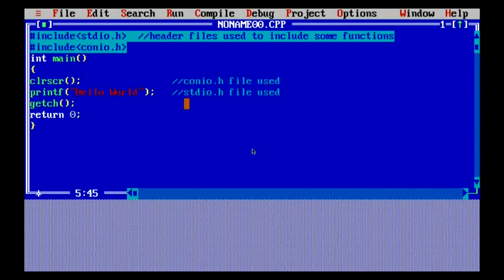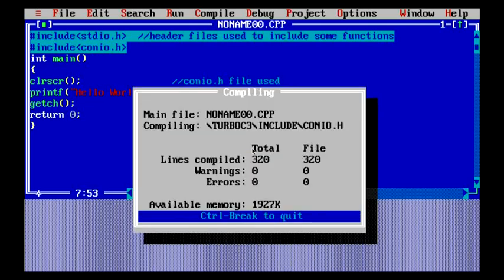Here we have included getch and then return 0. The getch is also a function of the conio.h file, and return 0, as we know, whenever you're using the main function, tells the program that when the execution is complete, it will return a 0 value, which lets me know that the program has been executed properly. So conio.h is used for getch, and return 0 is used when I need to know that the function has been executed properly.